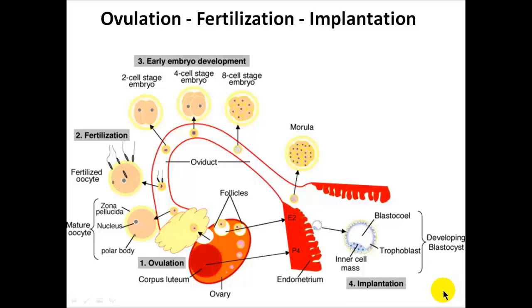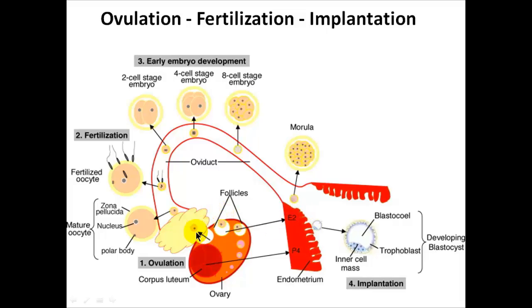Further examining ovulation, fertilization, and implantation, here of course we have the ovary. The follicle will rupture. When the follicle ruptures, it releases the ova. The remaining cells will form together to form this glandular structure called the corpus luteum. The corpus luteum will release progesterone into the bloodstream, and progesterone will cause the uterine wall, the endometrium, to thicken to prepare itself to accept a fertilized ova, a zygote.